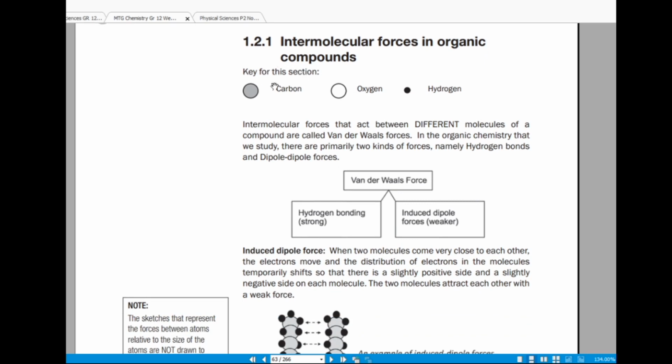The atoms which are key to intermolecular forces in this section will be carbon, oxygen, and hydrogen. The intermolecular forces that act between different molecules of a compound are called van der Waals forces.